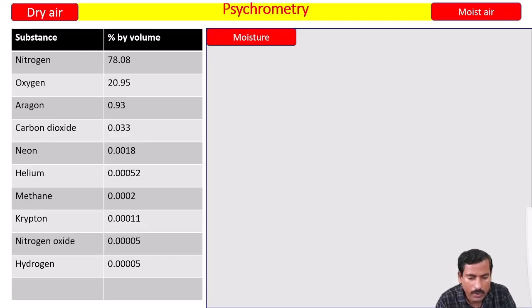Okay. Next, what is the dry air? Dry air is the air which has no water vapor at all. What is the moisture? Moisture means the air which has the water vapor. Then what do you mean by moisture? Moisture is nothing but water vapor.